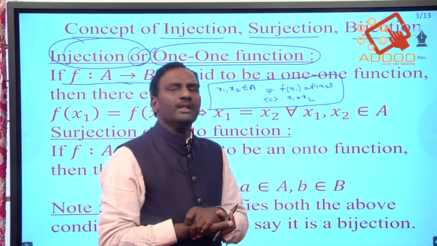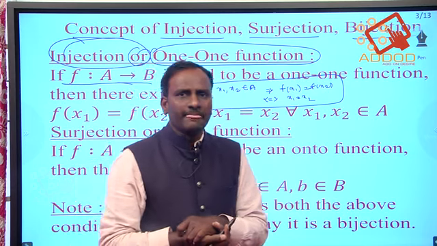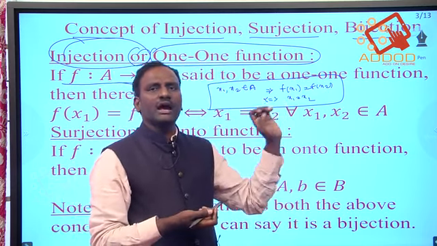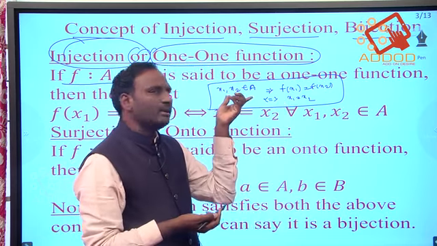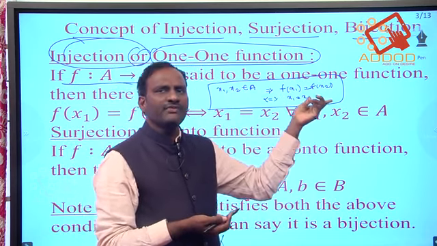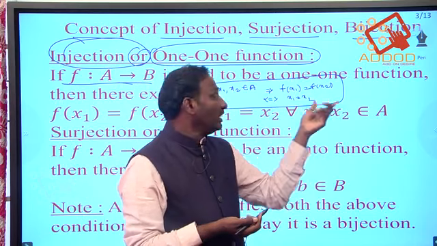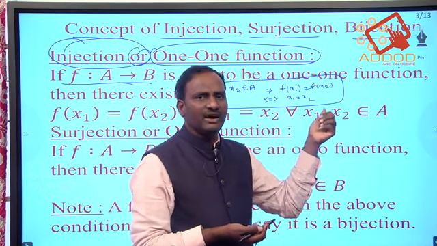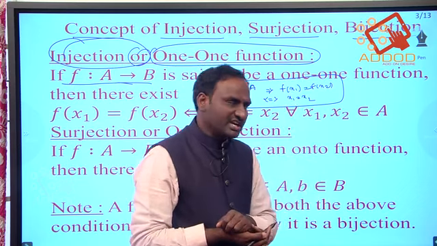So what is 1-1? A mapping f from A to B is said to be a 1-1 function if x1, x2 belong to the domain set, and f of x1 is equal to f of x2 if and only if x1 is equal to x2. That is the definition of 1-1 or injection.